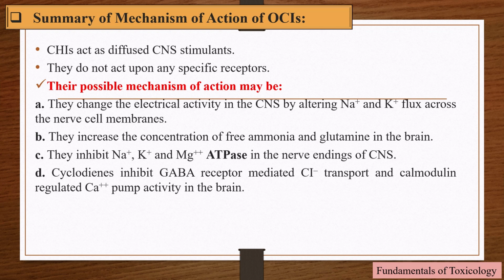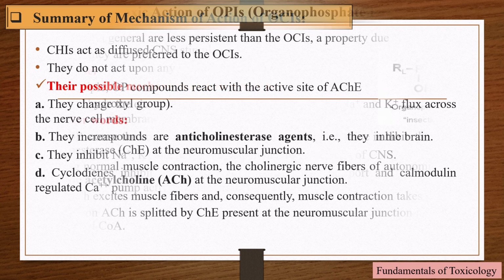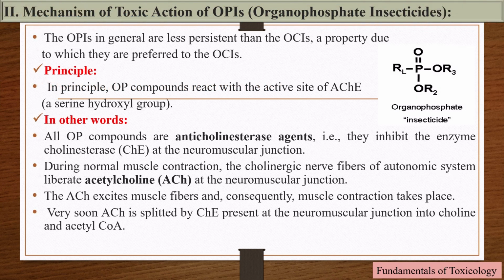They inhibit activity of sodium, potassium and magnesium ATPase in the nerve endings of central nervous system. Cyclodines inhibit GABA receptor-mediated chlorine transport and calmodulin-regulated calcium pump activity in the brain. Let's learn the mechanism of toxic action of organophosphate insecticides.